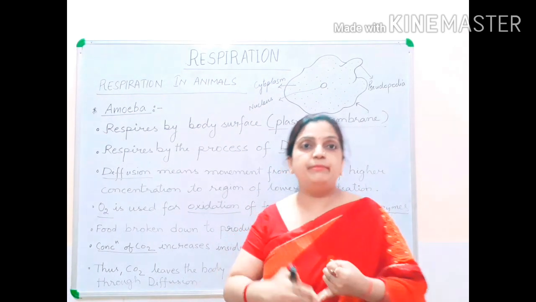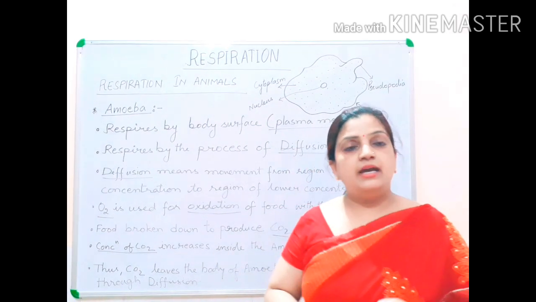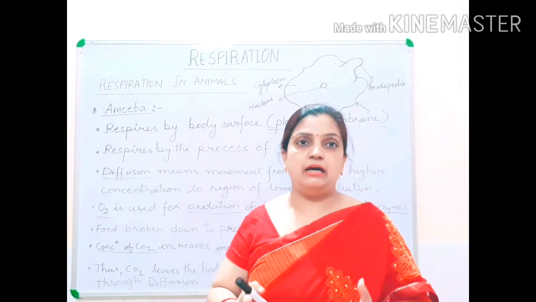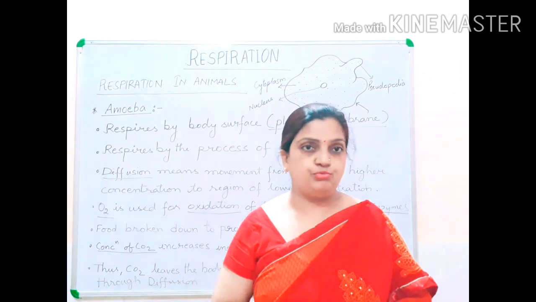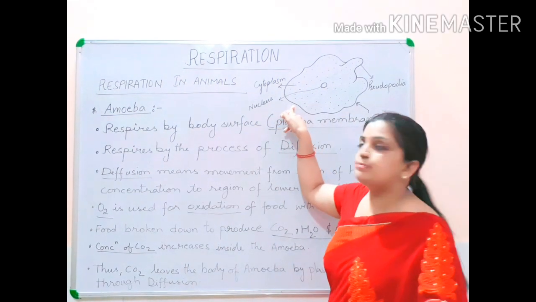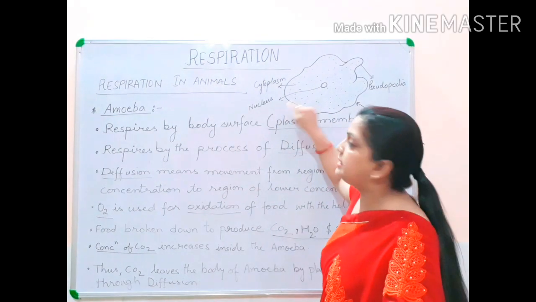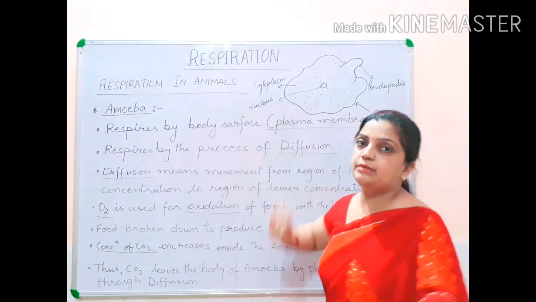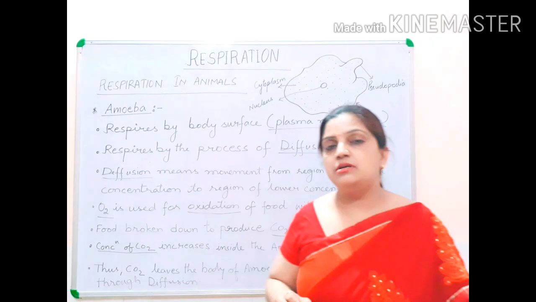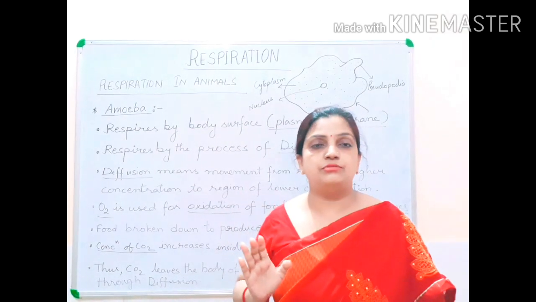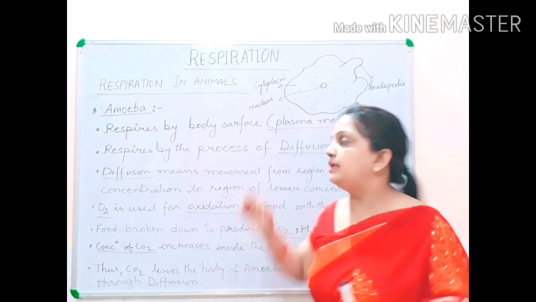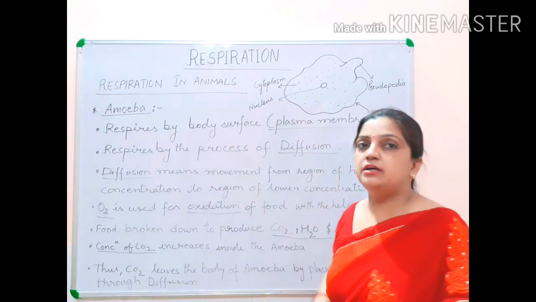What is permeable? Permeable means the wall which will allow everything to pass through. If this plasma membrane was permeable, then anything present in the water would enter inside the body, useful things and harmful things also. Both can enter inside the body of the amoeba.